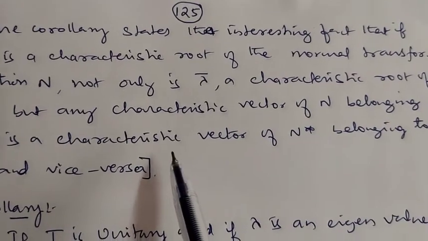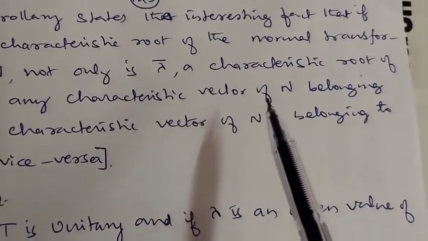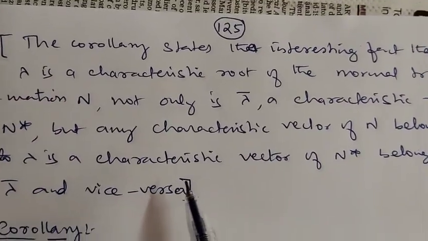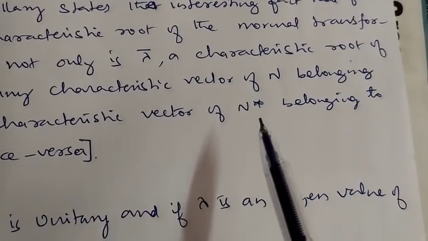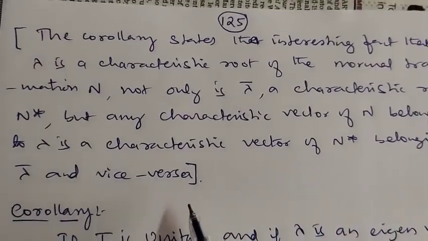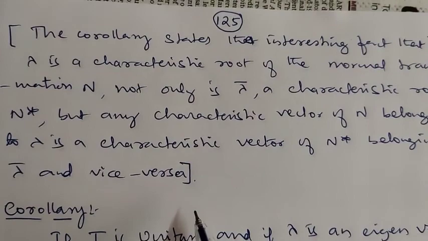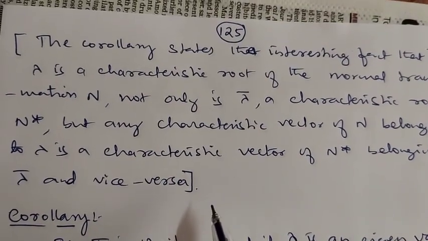Understand this? Any eigenvector of N belonging to lambda is also an eigenvector of N star belonging to lambda bar, and vice versa. Okay, this is to be noted.